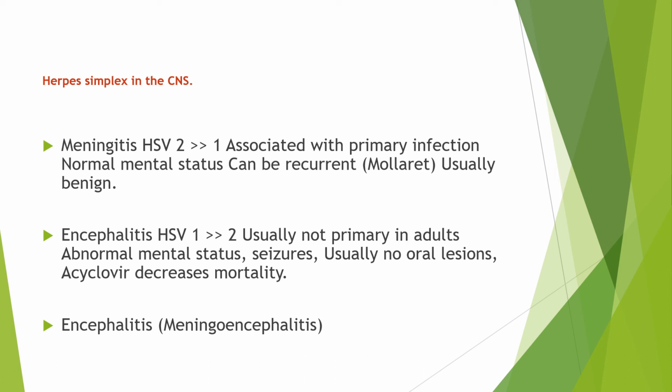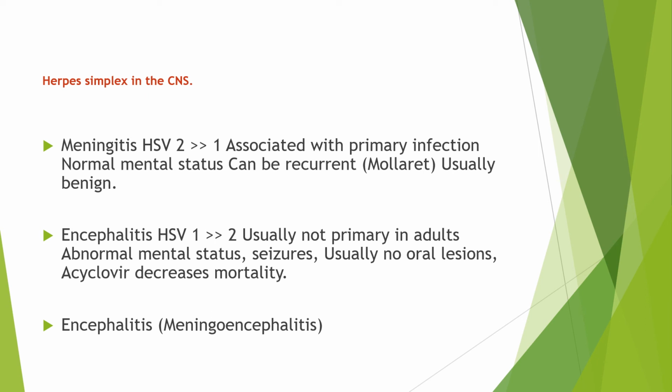The typical clinical features: altered mental status, seizures, usually no oral lesions, headache, raised ICP features, and fits. Acyclovir should be started, and it decreases the mortality. There may be a combination of meningitis and encephalitis. The condition is called meningoencephalitis.